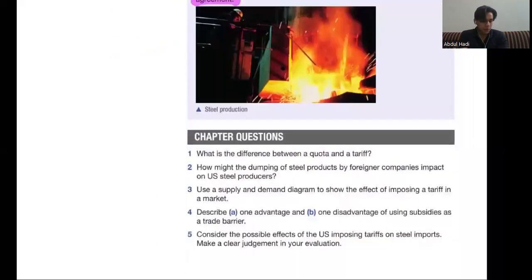Now, what is the difference between quota and tariff? Quota is a physical limit that is imposed on imports.